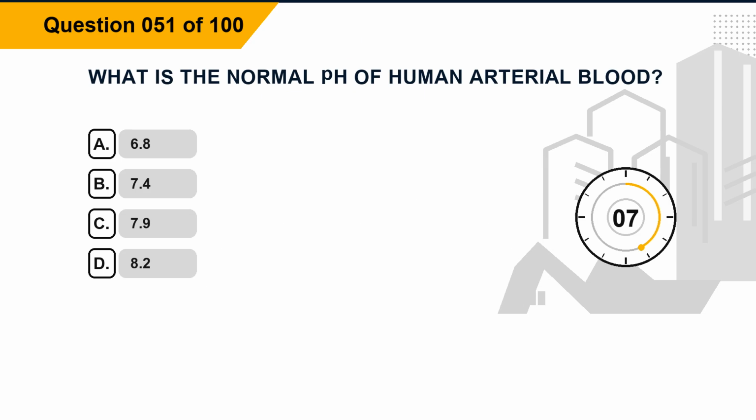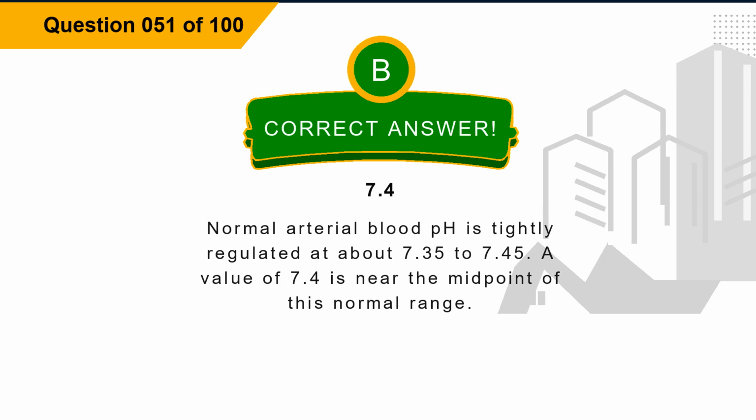Option A, 6.8. Option B, 7.4. Option C, 7.9. Option D, 8.2. The correct answer is option B, 7.4. Explanation. Normal arterial blood pH is tightly regulated at about 7.35 to 7.45. A value of 7.4 is near the midpoint of this normal range.